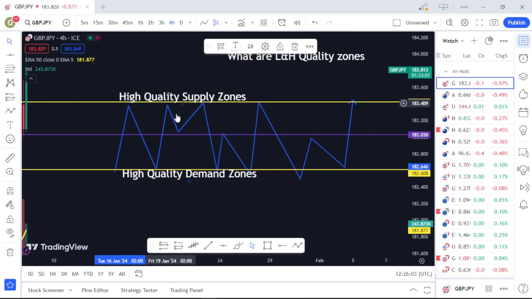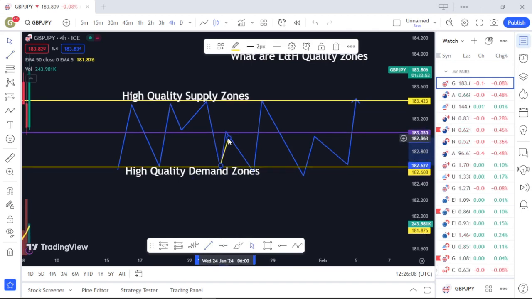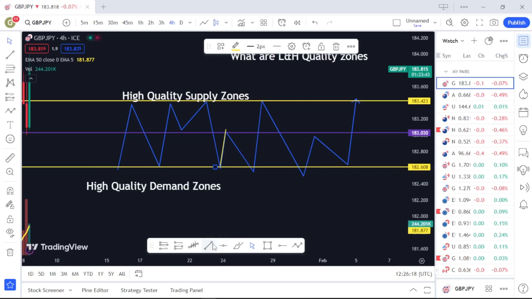Because if you look at it carefully, when the market tests this area, broke downwards, it tests this area, and then immediately after hitting that area, it reversed downwards. But then on the second return from that area, it was able to break above it. That is to show that this middle area here is not a good supply level because it wasn't able to continue its duty to prevent the market from breaking above it. So this middle area here is what we term as a low quality support and resistance area, or low quality supply